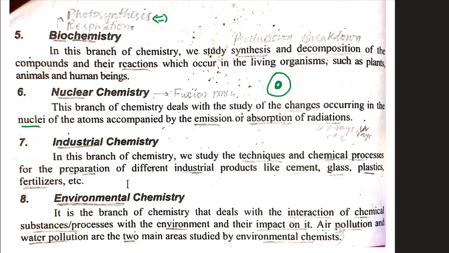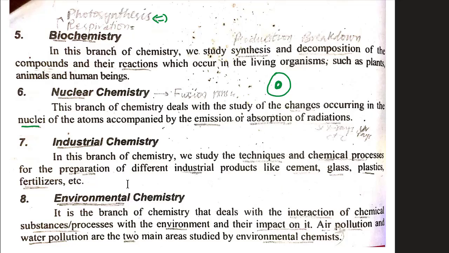Environmental chemistry. It is the branch of chemistry that deals with the interaction of chemical substances and processes with the environment and their impact on it. Air pollution and water pollution are the two main areas studied by environmental chemists. Environmental chemists study different chemical processes. For example, you will come to know in your later studies that carbon monoxide is very dangerous for the environment.